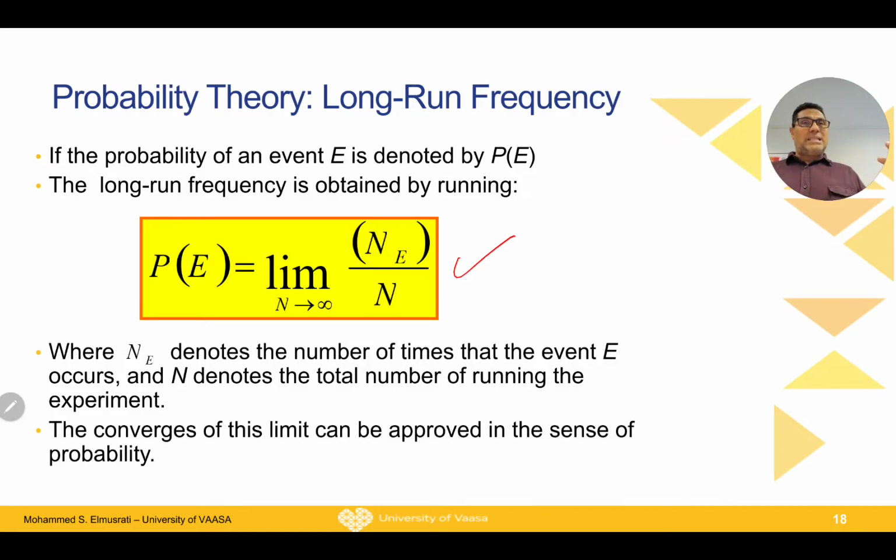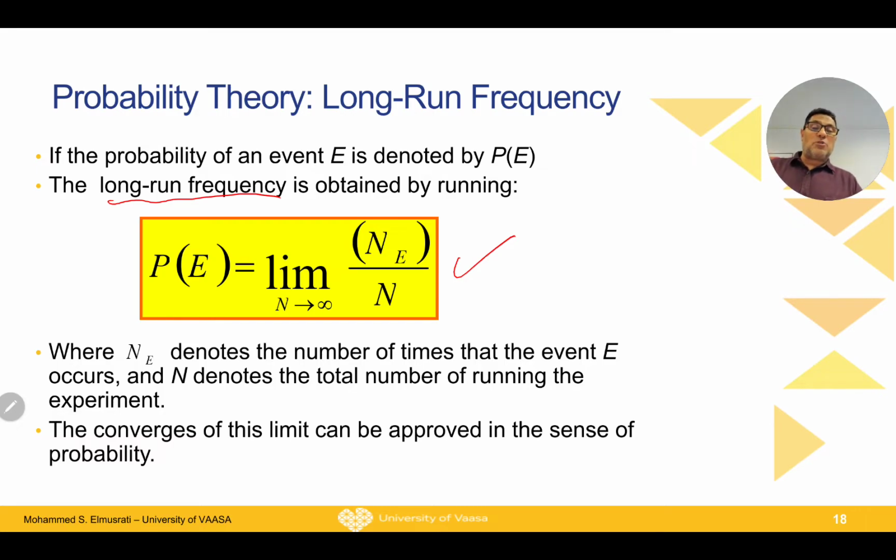For example, what is the probability that this smart grid or this power system will collapse based on some cybersecurity attack? In that case, we can make such a simulation to see what the effect will be. So the long run frequency approach is actually much easier in the case of very complicated systems.